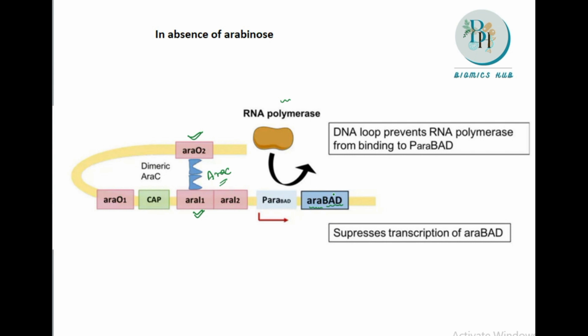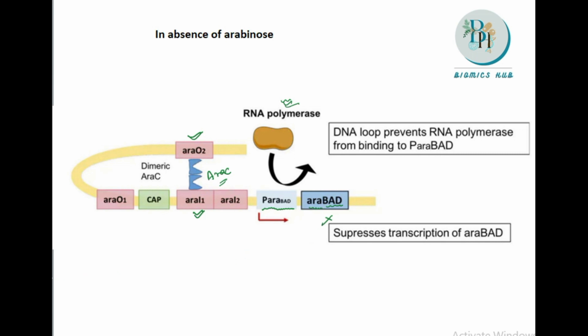cannot be produced, because for this bending property, when this ARAC will come and bind in these 2 regions, there will be a bending, and for this bending property, this RNA polymerase cannot bind in this promoter region of ARA B, A and D. So there will be no conversion of this gene into the protein.